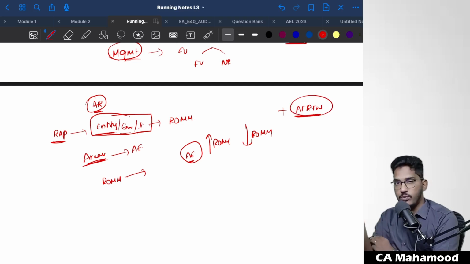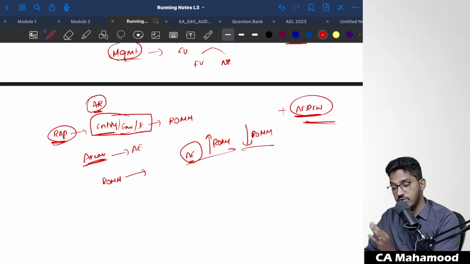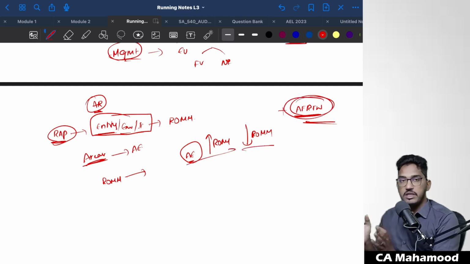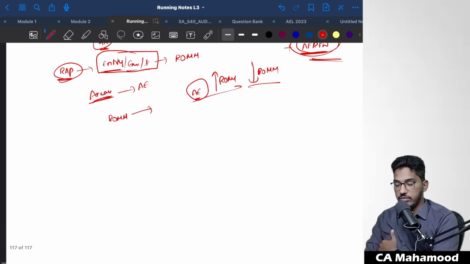What does the Ind AS say? What does Schedule 3 say? So what are the accounting requirements? What are the accounting and disclosure requirements regarding accounting estimates as per the applicable financial reporting framework, that we have to understand first. So that's what we do in the risk assessment procedures. We try to identify in which areas accounting estimates are required, in which areas the risk is higher, in which areas the risk is lower, and what the requirements of the applicable financial reporting framework are. This we will find out.